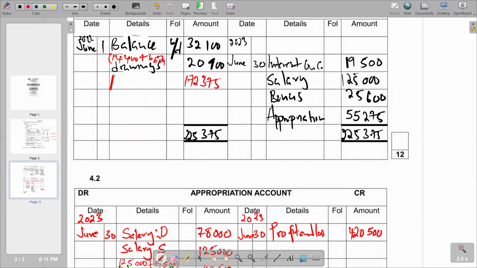So here we are saying balance. So we also have balance, which is supposed to come on the opposite side below the double line. So here the date will be the next date of the financial period. Remember, our financial period is ending end of June. So the next date will be 2023, July 1. And it's going to be your balance BD. So the amount that we have is 172,375.